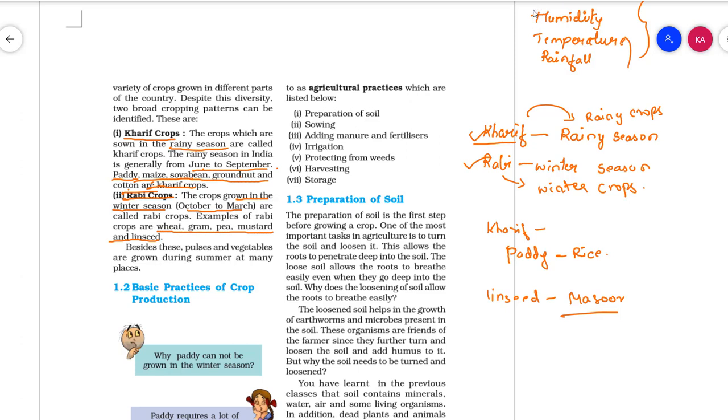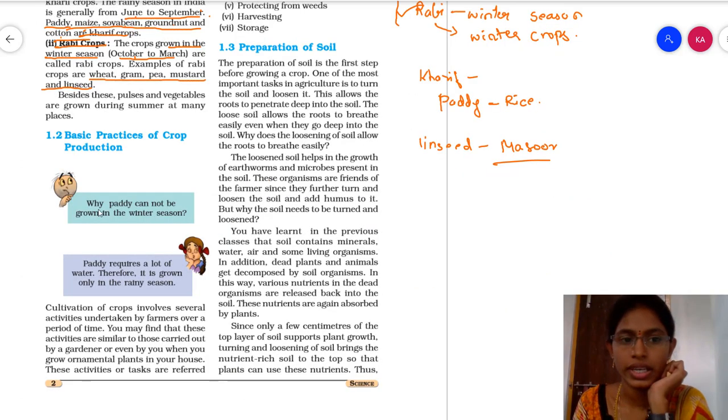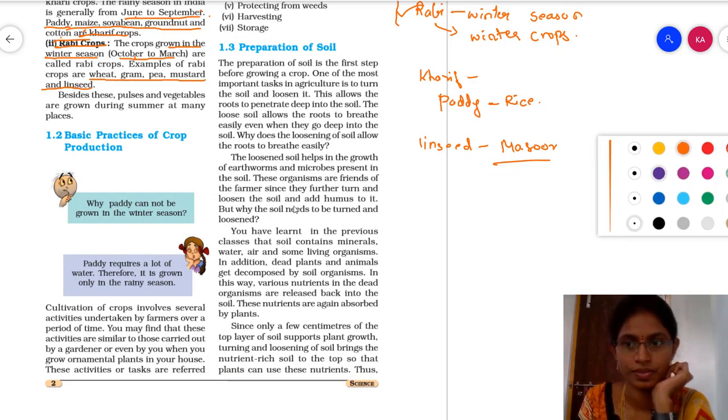Depending upon the environmental conditions, crops are divided into kharif and rabi crops. So you know what are kharif crops and what are rabi crops. Don't confuse these two. The kharif crop months are June to September, and the rabi crop months are October to March. Now let us see, here they gave one thing.